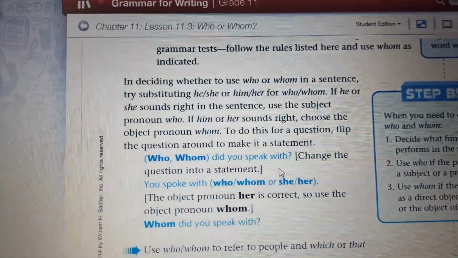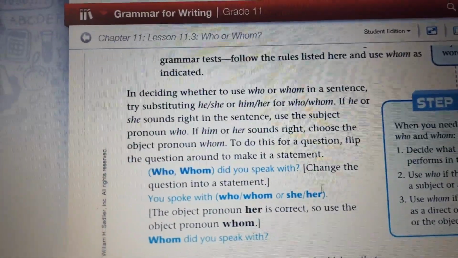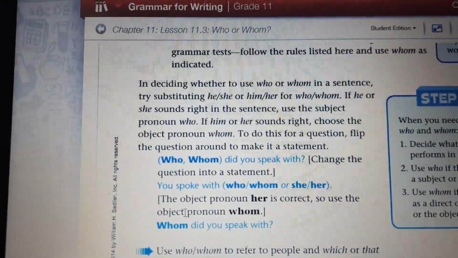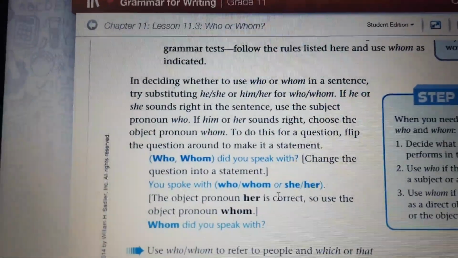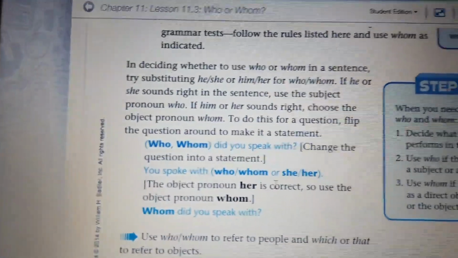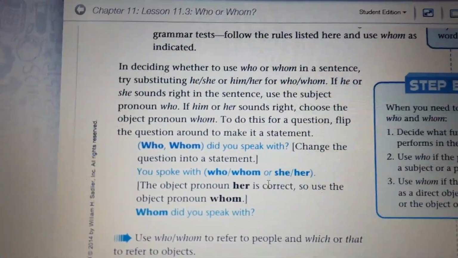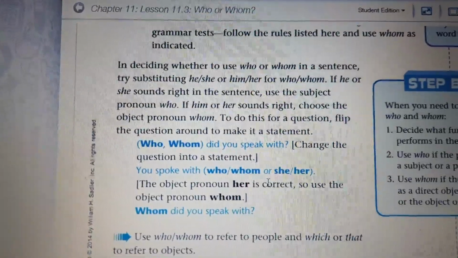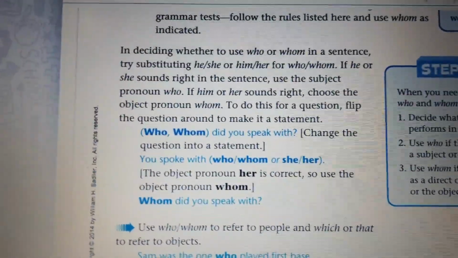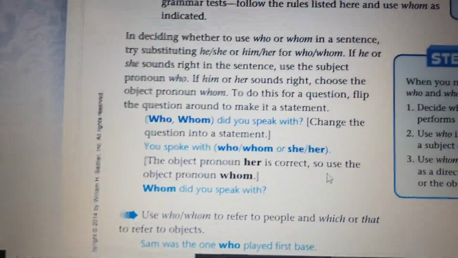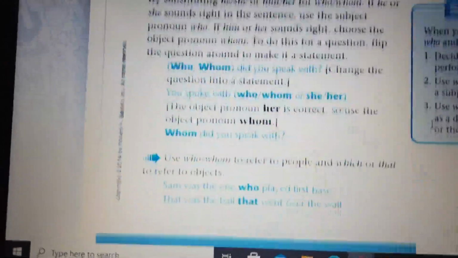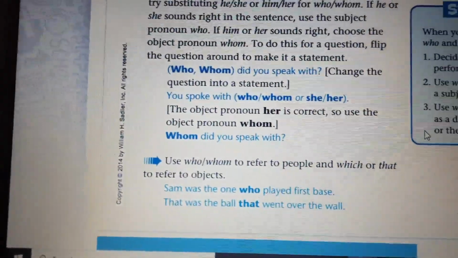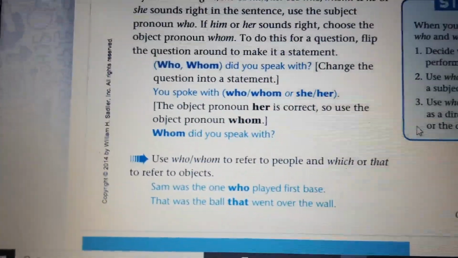Who did you speak with? I speak with her. Now we're going to answer. You speak with whom or with who? I speak to her, or you should speak with her, or you should speak with she. Now the object pronoun her is correct, so use the object pronoun whom. Okay, so now it's much better. And then now, whom did you speak with?